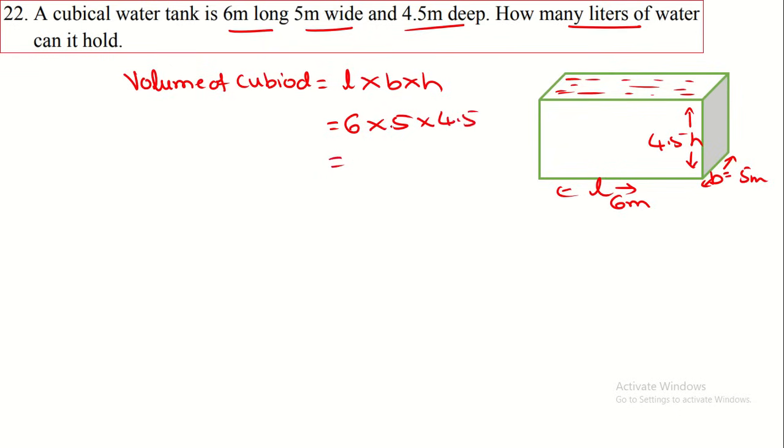By multiplying, 6 5s are 30, 30 into 4.5 gives 135 meter cube. Here we know 1 meter cube is equal to 1000 liters. We have to convert this into liters because they ask in liters. Therefore we multiply 135 into 1000.